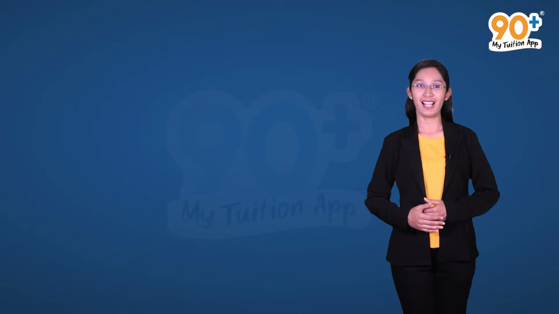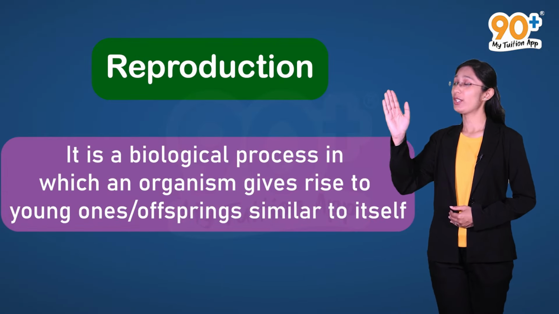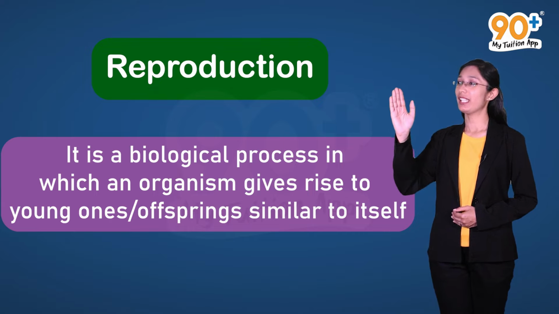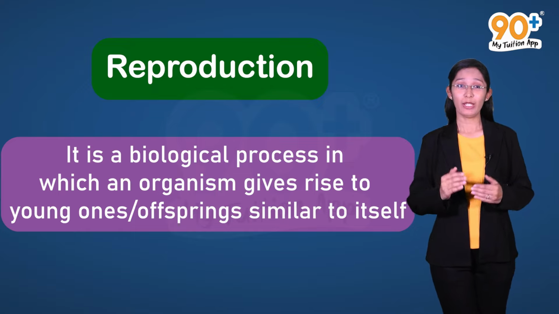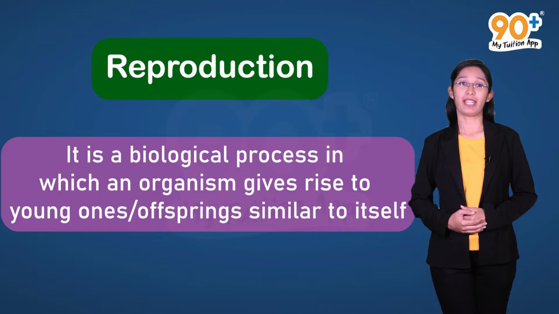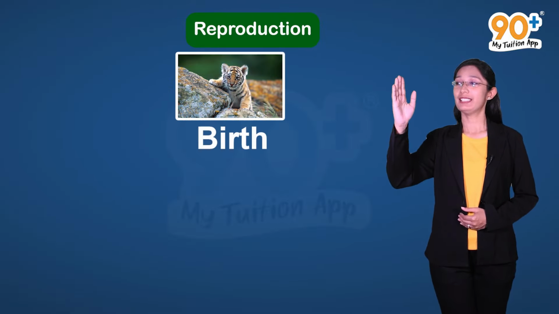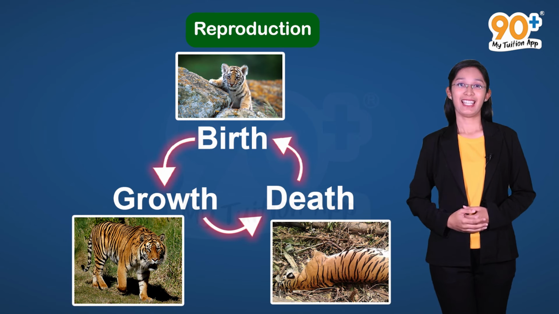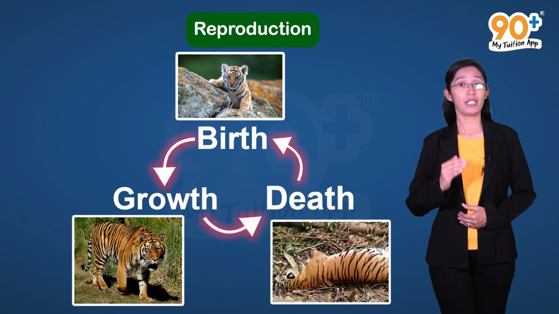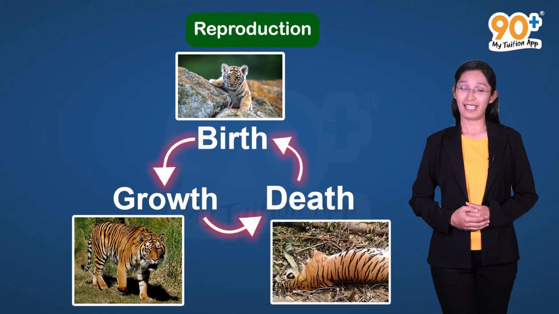So now, let's start our chapter with a definition for reproduction. It is a biological process in which an organism gives rise to young ones or offspring similar to itself. These newly formed offspring further grow, mature, and in turn produce new offspring. Therefore, reproduction is a cyclic process of birth, growth, and death. As we mentioned earlier, the continuity of species over generations is ensured by the process of reproduction. Hence, it is an inevitable process.